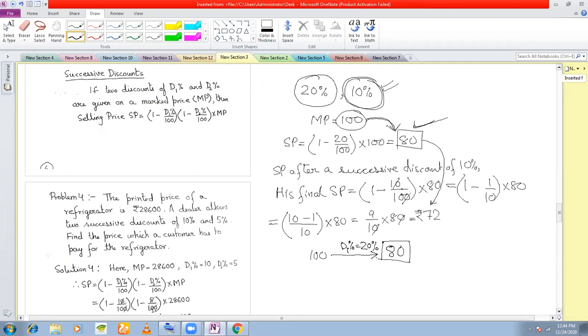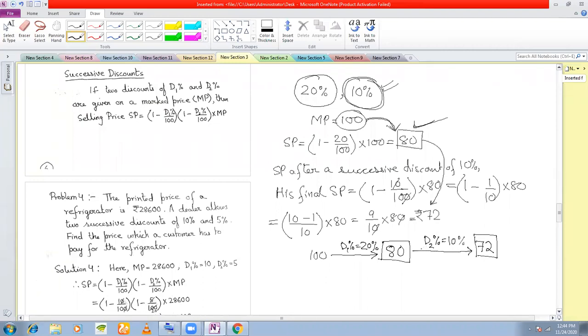At 80 rupees he saw that he was not getting many customers, so he gave an additional discount of 10%, and now his price came down to 72. Now he is getting more and more customers. That is why two successive discounts are given.